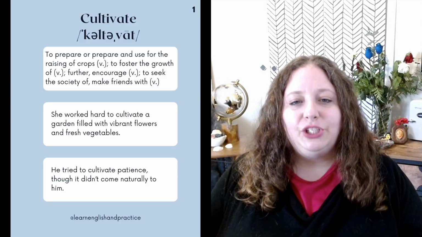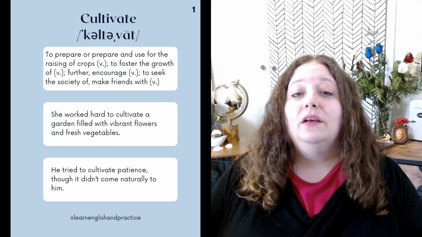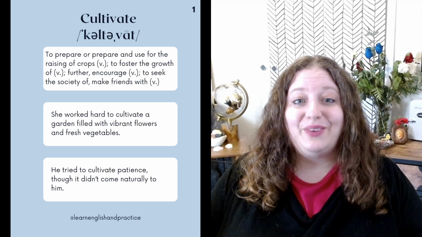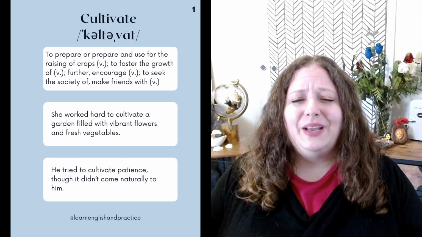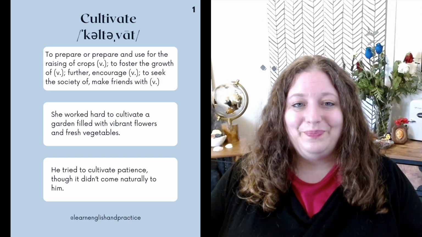Farmers cultivate crops by making sure to fertilize soil and to tend to those crops appropriately. Similarly, we try to cultivate strong values in our youth by teaching them the difference between right and wrong. Examples are: She worked hard to cultivate a garden filled with vibrant flowers and fresh vegetables. He tried to cultivate patience, though it didn't come naturally to him.